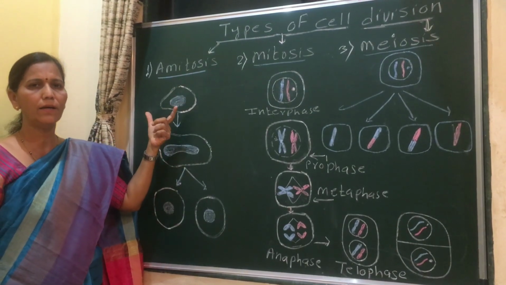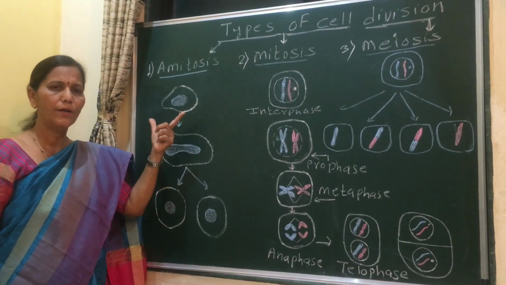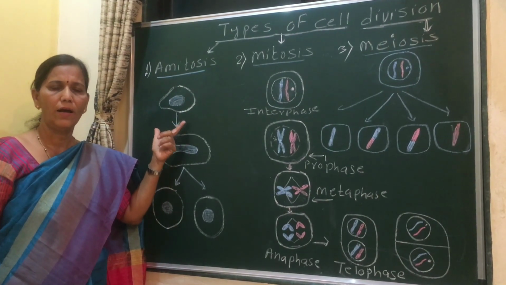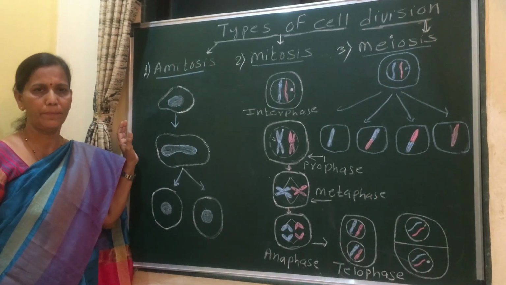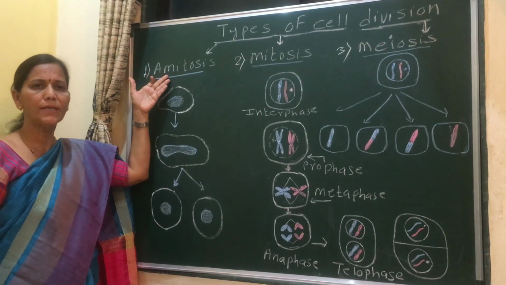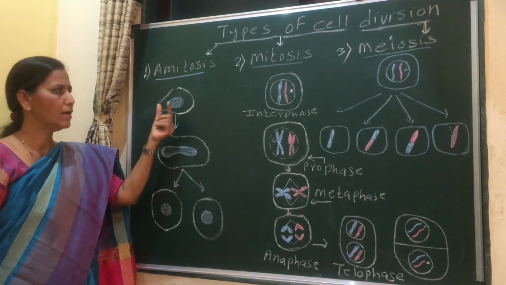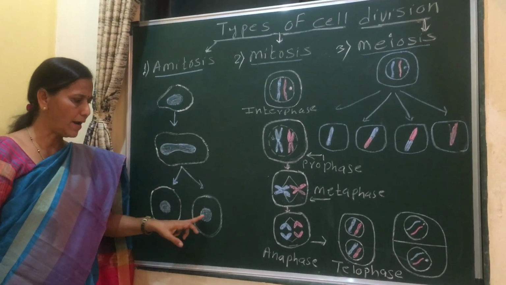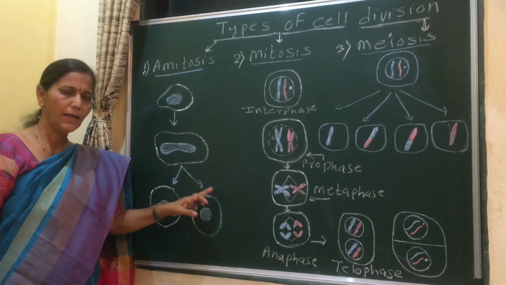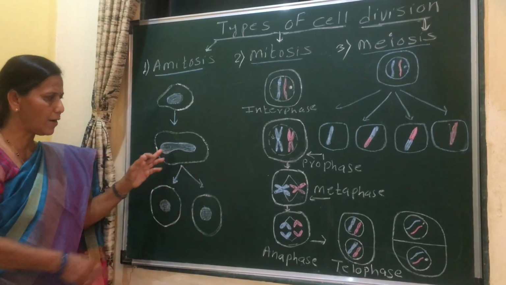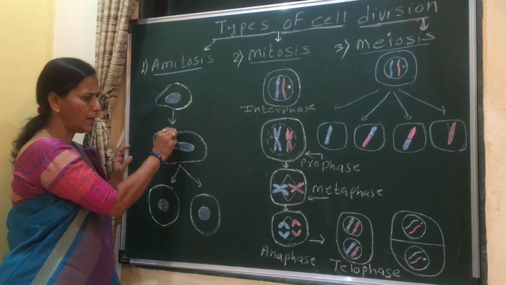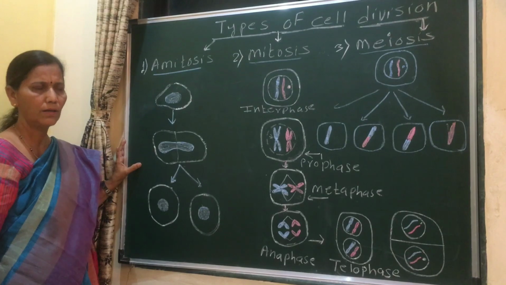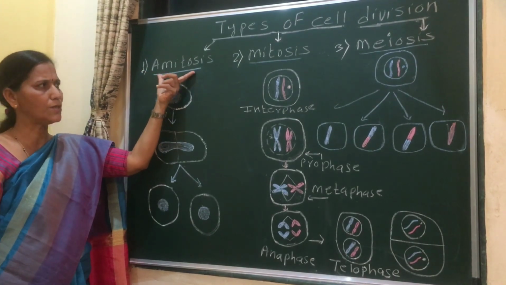Amitosis occurs in unicellular organisms. It occurs in old cells, in abnormal cells, and it also occurs in the fetal membrane. This is the simplest type of cell division, in which first the nucleus elongates and divides, and then there is a division of the cytoplasm. That means karyokinesis, the division of the nucleus, is followed by cytokinesis and the formation of two cells. The simplest type of cell division is amitosis.